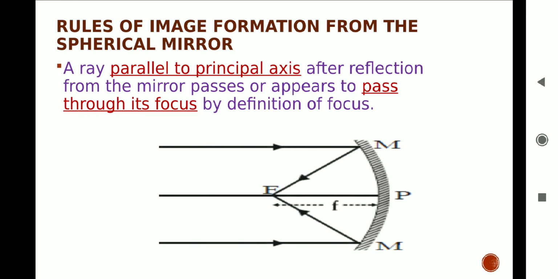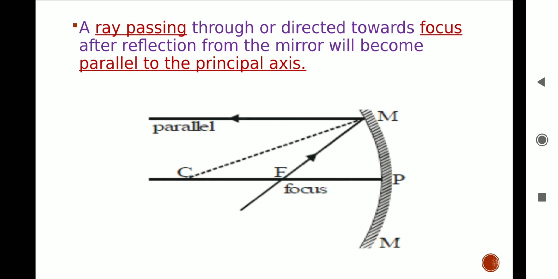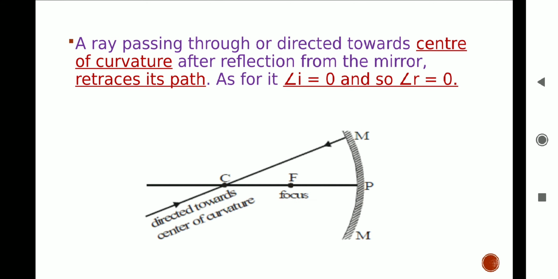A ray of light which is parallel to the principal axis of a concave mirror passes through focus after reflection from the mirror, which you can see in the figure. A ray of light passing through the focus of a concave mirror becomes parallel to the principal axis after reflection. A ray of light passing through the center of curvature is reflected back along the same path.